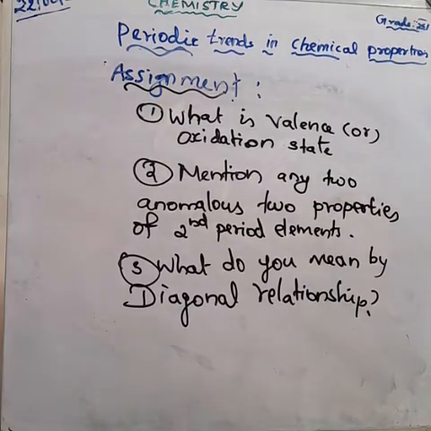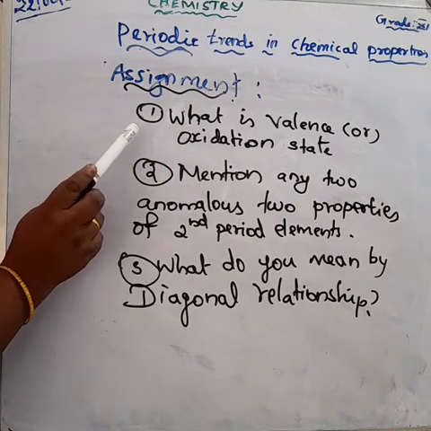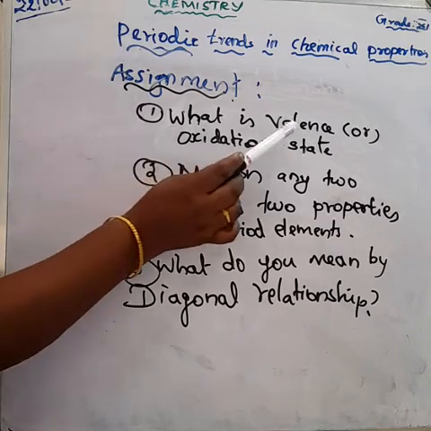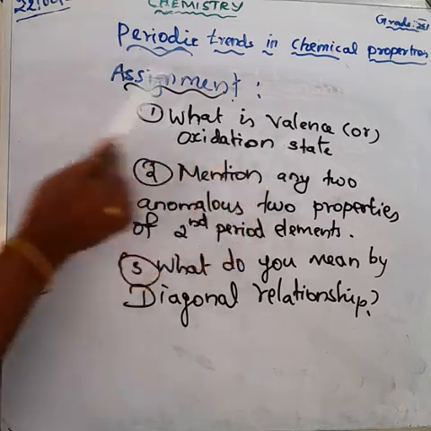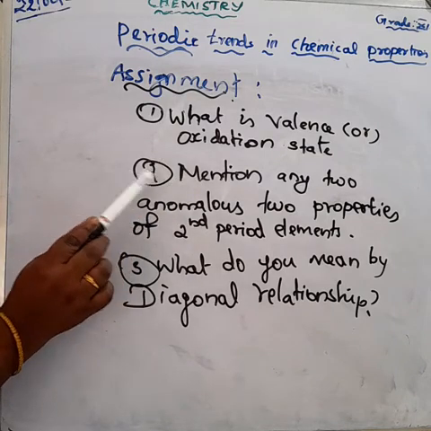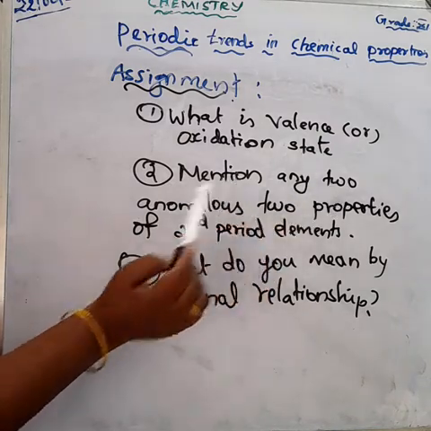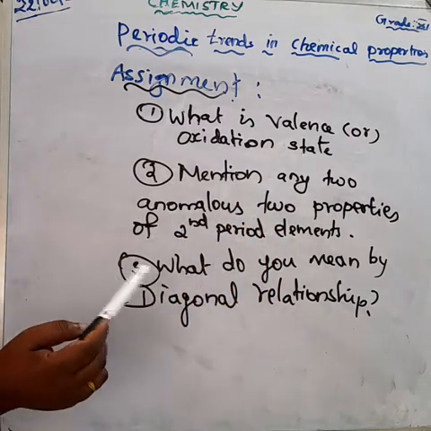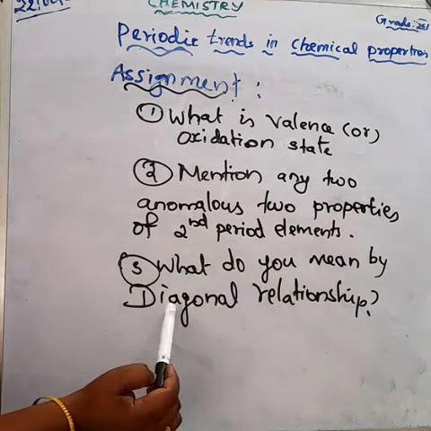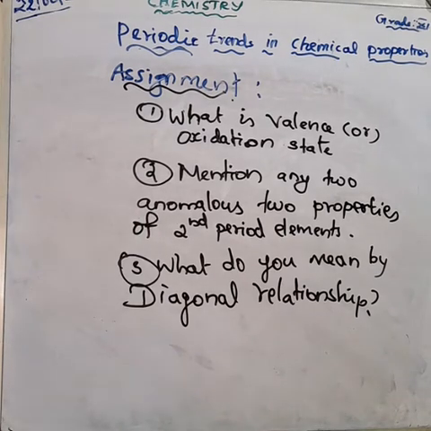Okay, students, today's your assignment. Three questions I will give today. What is first question? What is valence or oxidation state? Second question, mention any two anomalous properties of second period elements. Third question, what do you mean by diagonal relationship? Three questions you should study and write and send me through my WhatsApp number.